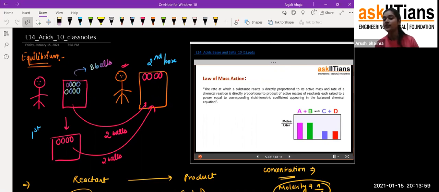Initially the amount of the reactant is greater, whereas the amount of the product is less. That's what I told you at the very start of the class: when we do a reaction, initially we have more reactant, but when the reaction is complete we have more product, because we are converting our reactants into product. So we'll study the law of mass action in the case of equilibrium.